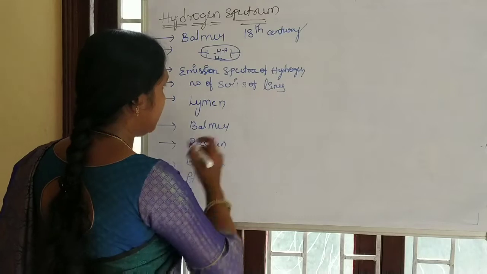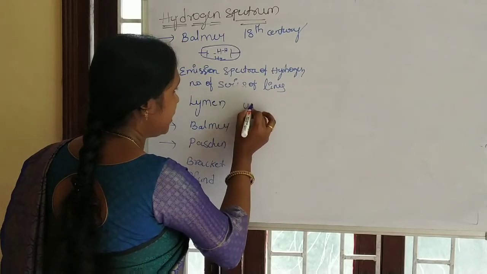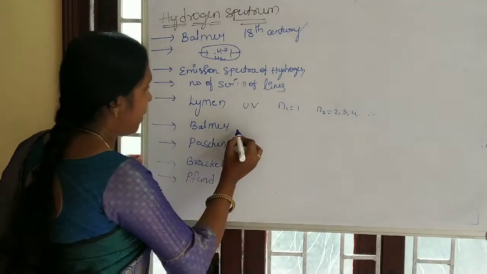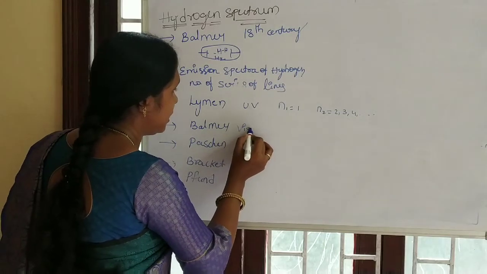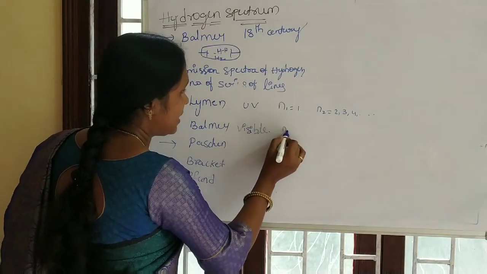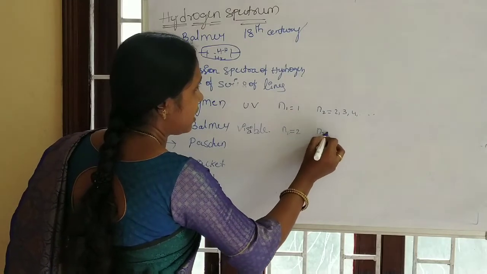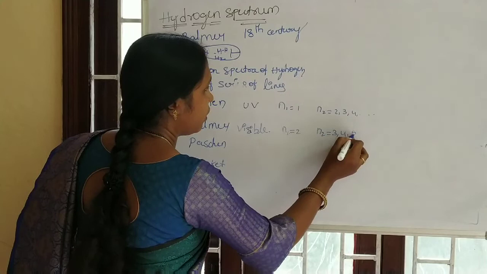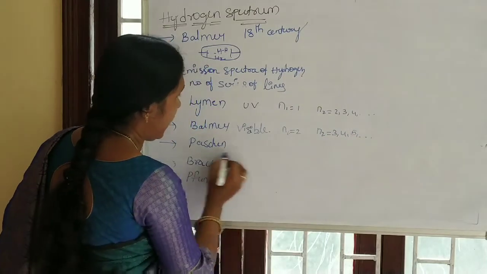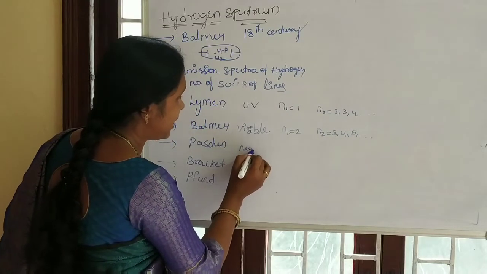See here, the Lyman series is observed in the UV region. The Balmer series is observed in the visible region, and it has n1 value 2, n2 is 3, 4, 5, and so on. And Paschen is observed in the near IR.